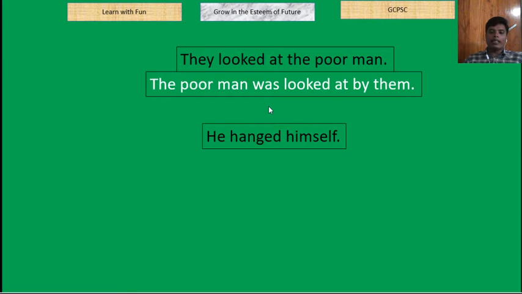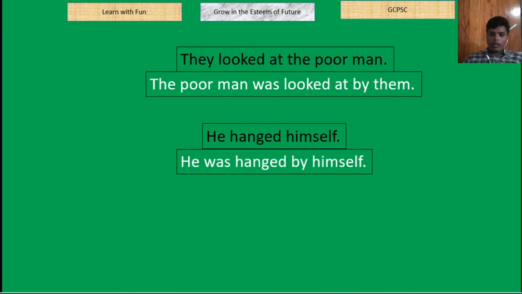He hanged himself. What is the exception here? This is a reflexive object, himself. We know that himself is a reflexive object. So in case of a reflexive object, all other changes will happen, but the position of subject and object will not get any change. I am again telling, in case of a reflexive object in a passive sentence, the position of subject and object will not get changed.